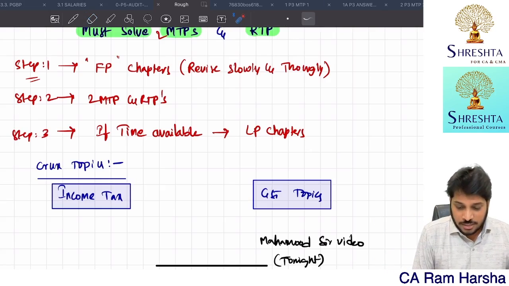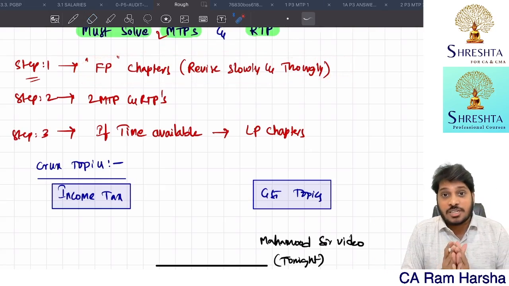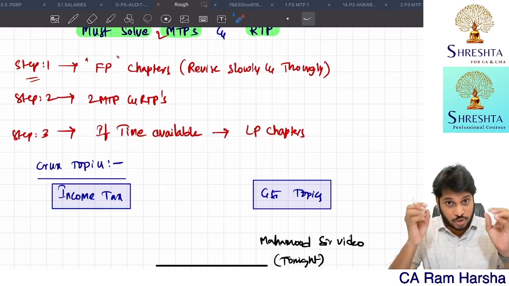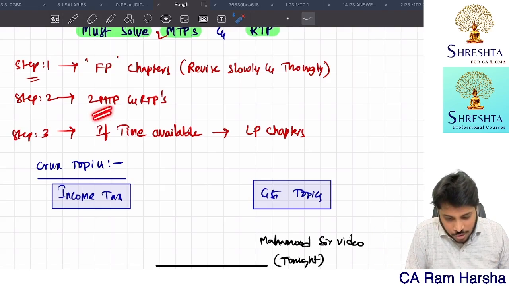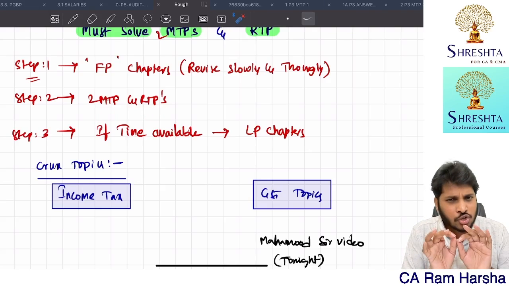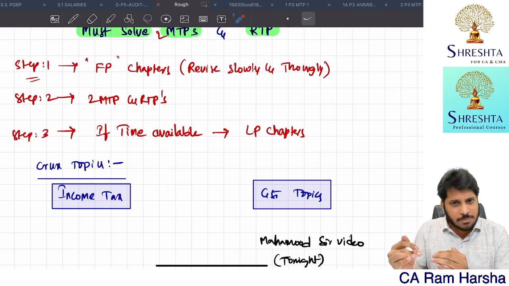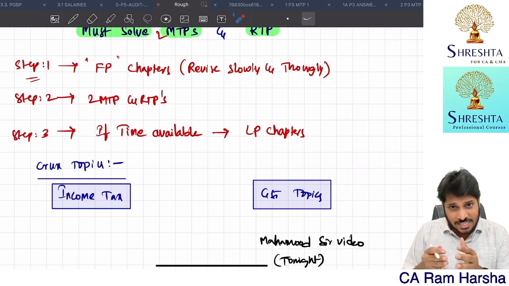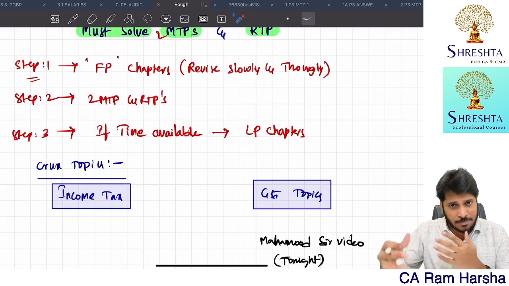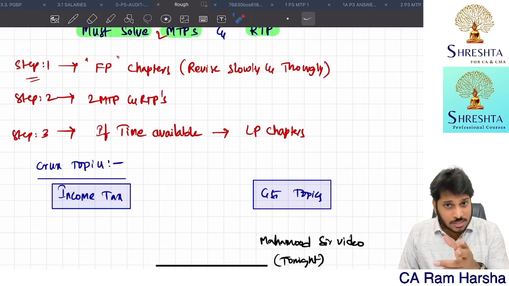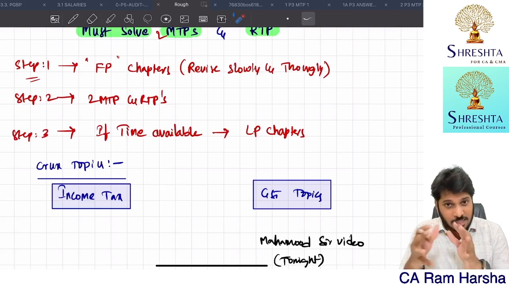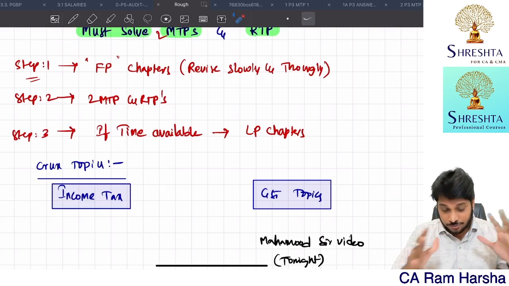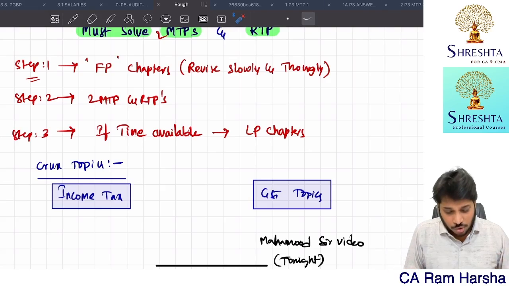Step number 2: once you complete first priority chapters in both income tax and GST, and revise them thoroughly along with amendments, everything, then immediately you need to solve MTPs and RTPs. Don't worry, we are uploading MTP, RTP videos on YouTube itself. You will find them in the next 1 day, by tomorrow itself. Today I'm doing this video on 5th May; by 6th May, 7th May maximum, before 7th May, you will find MTPs, RTPs of entire income tax and GST all put together.